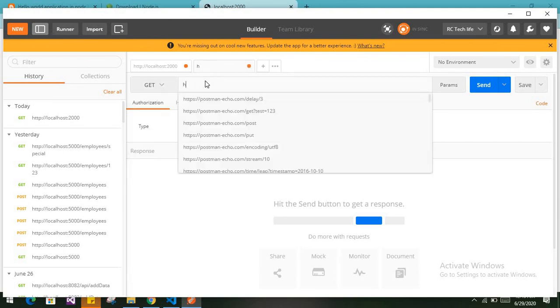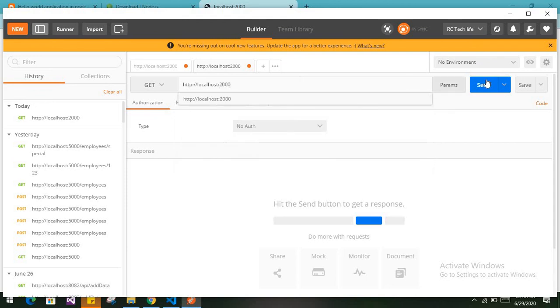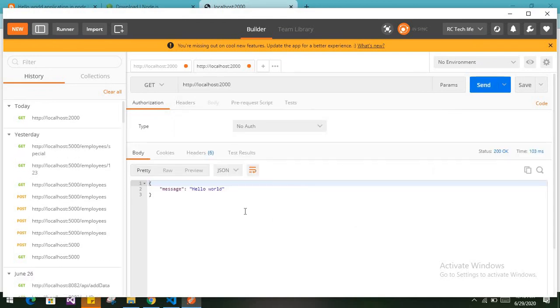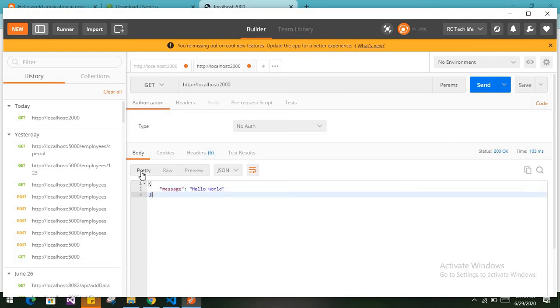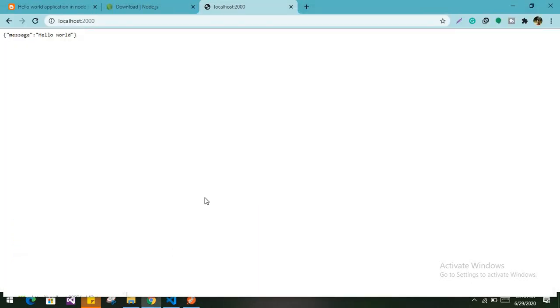So simply http://localhost, and our port number is 2000, and send. So the request has been sent, and we get the response. You can check the response in three forms: pretty, raw and preview. So this is the hello world application in Node.js.